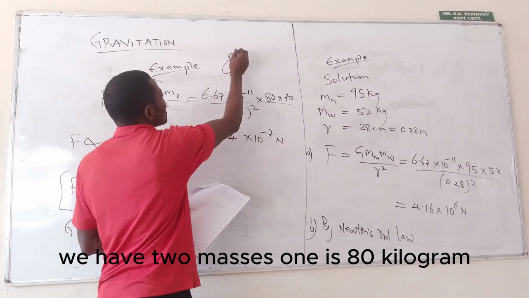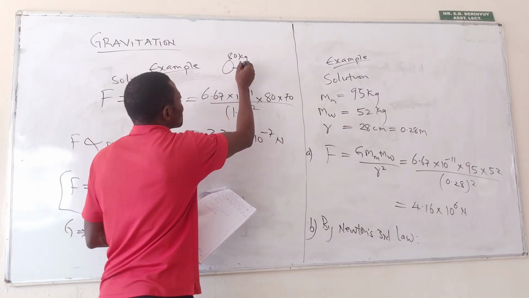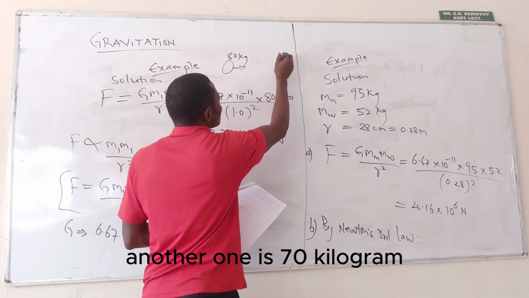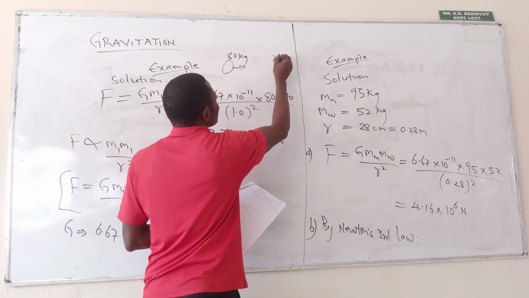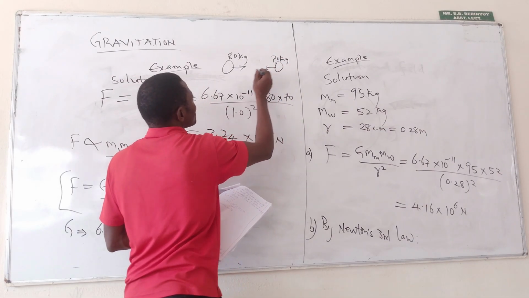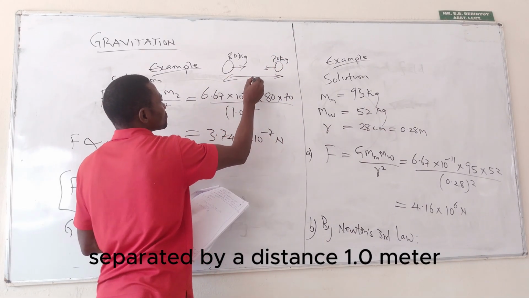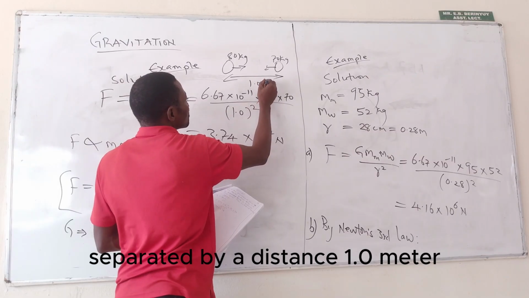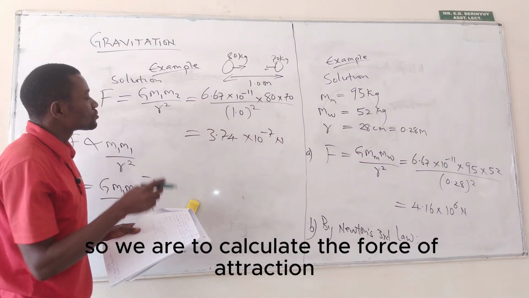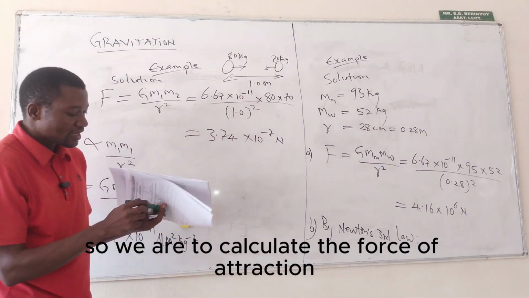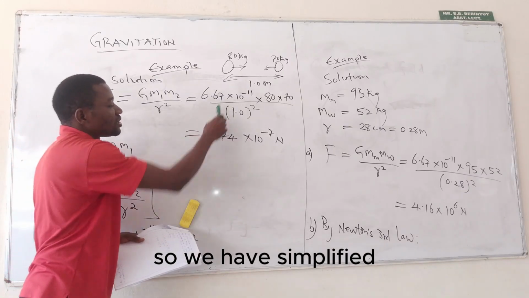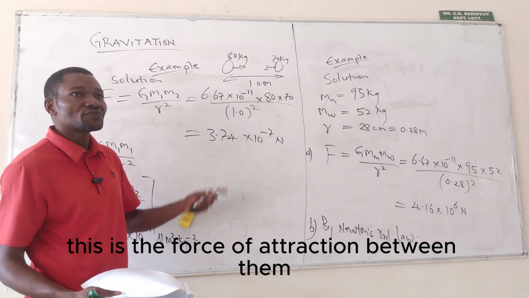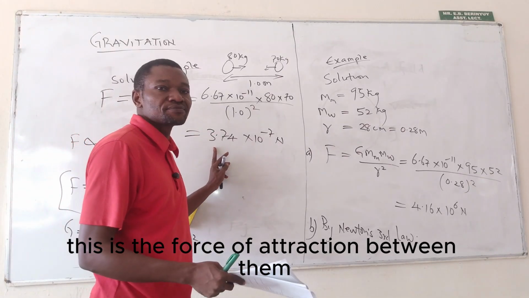One is 80 kilogram, another one is 70 kilogram, separated by a distance of 1.0 meter. So we are to calculate the force of attraction. So we have simplified. This is the force of attraction between them.